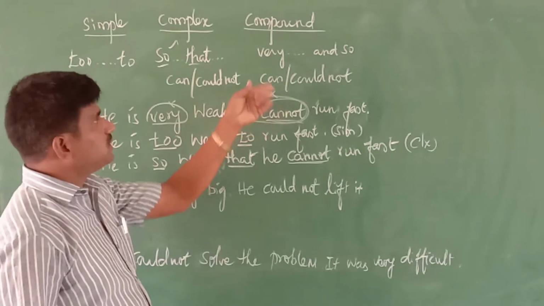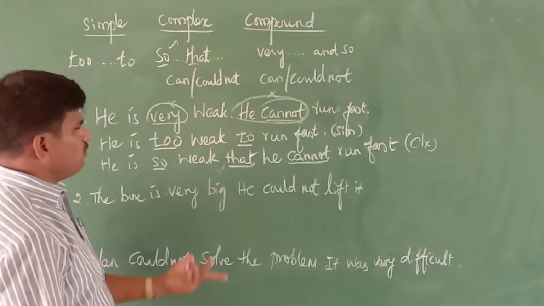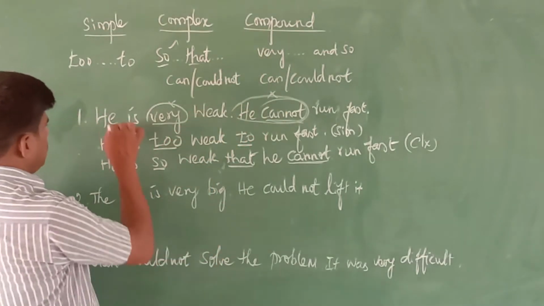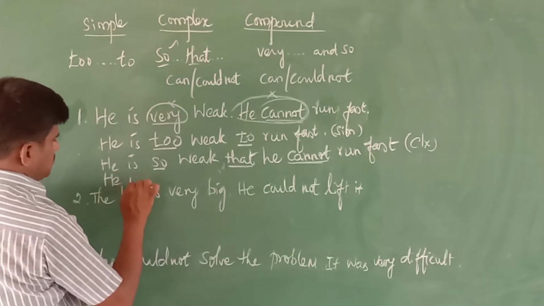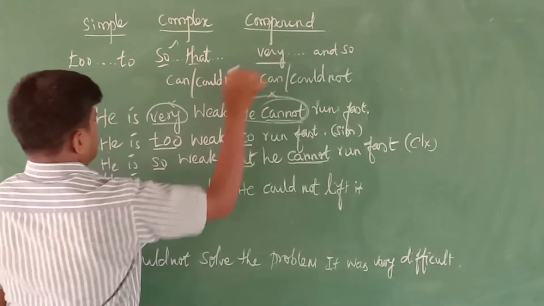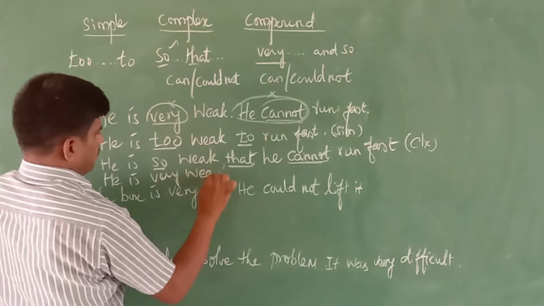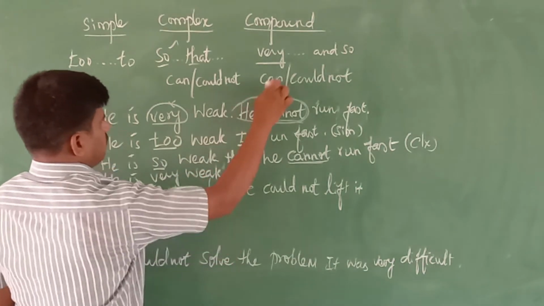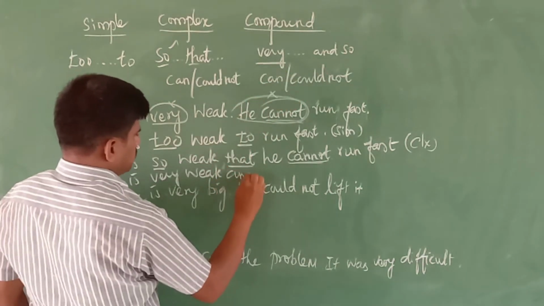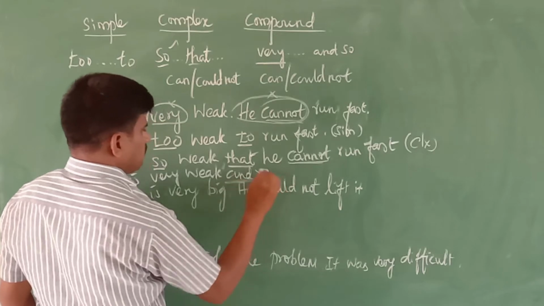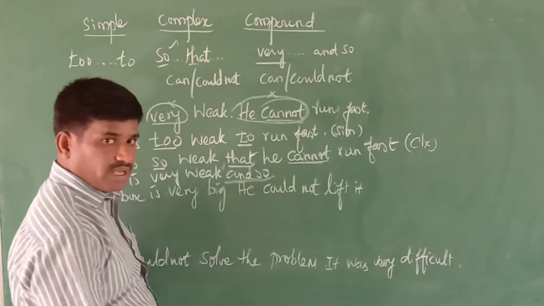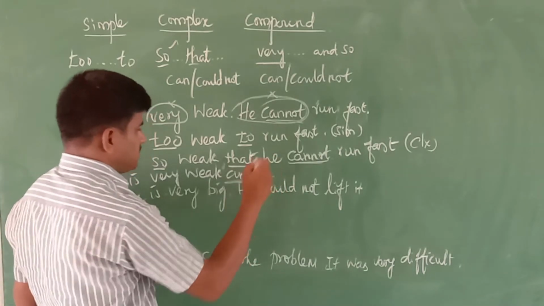What is the next change? We go for the compound sentence. We take the same: he is very weak, as given. What should we write? "And so". What type of conjunction is this? Yes, it is a coordinating conjunction.